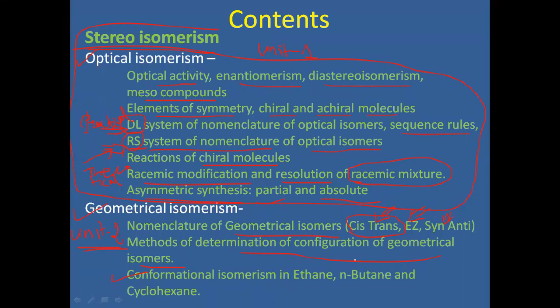Some methods are physical and chemical. The physical method means crystal structures. Similar crystals you have to separate, that is one isomeric form, and different crystal structures are separated. That is the physical method, with the help of a magnifying lens. This is the first method to isolate the geometric isomers.